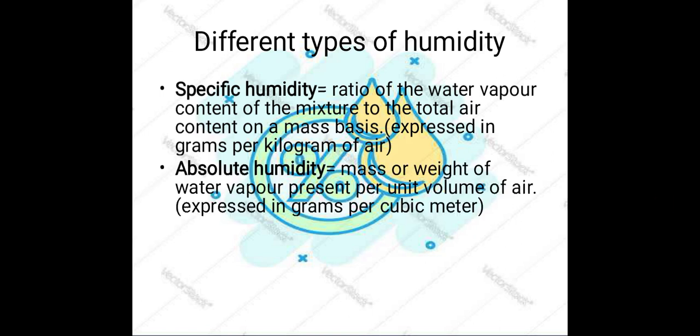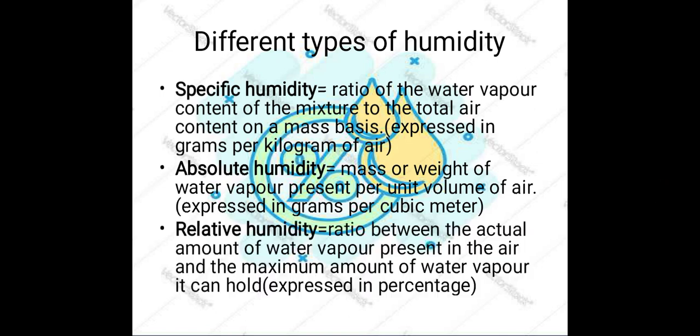Next type is absolute humidity. Absolute humidity is the mass or weight of water vapor present per unit volume of air. It is usually expressed in grams per cubic meter. Next one is relative humidity.